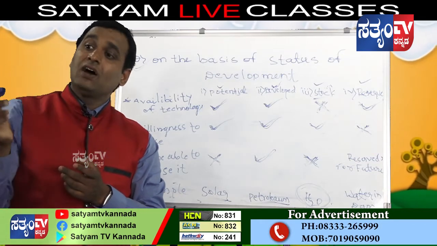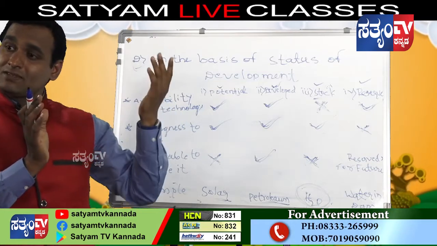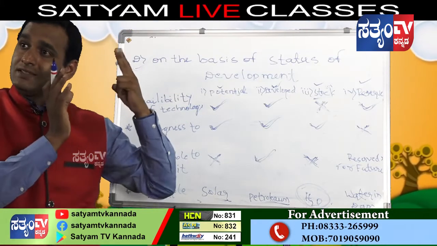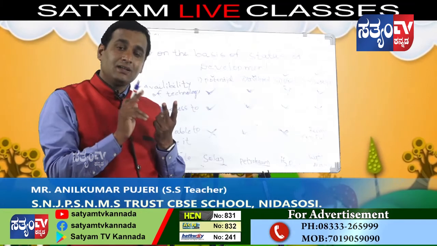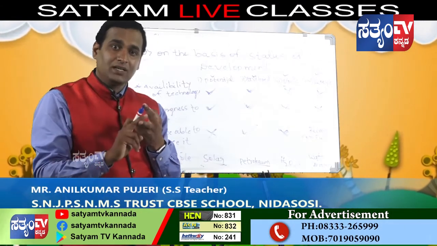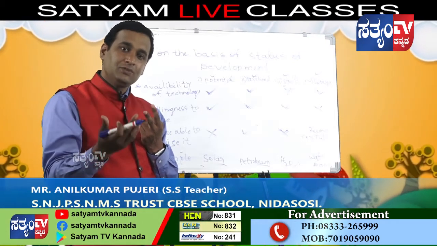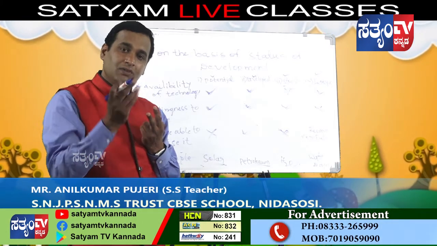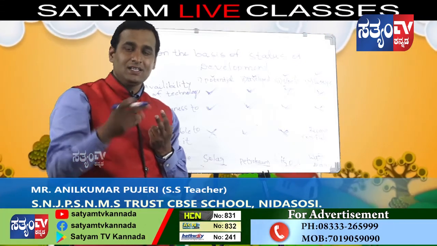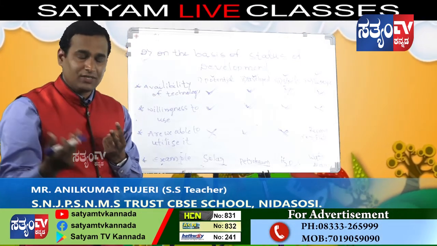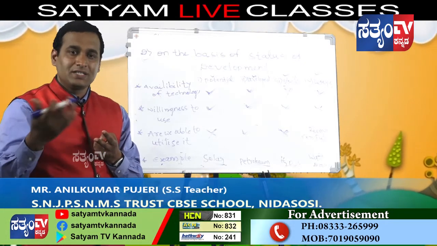The second is on the basis of exhaustibility: renewable and non-renewable. Renewable resources, for example water, can be renewed or reproduced in future, through evaporation, condensation, clouds and so on. Non-renewable, for example petroleum, cannot renew itself.